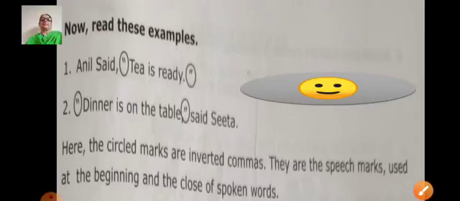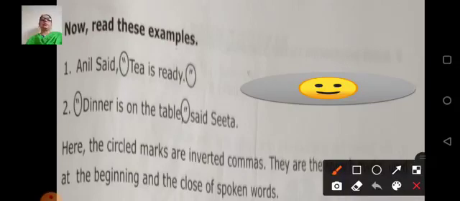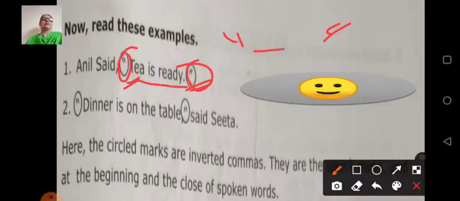Now read these examples. First, Anil said, tea is ready. Second, dinner is on the table, said Sita. Here the circle marks are inverted commas. Children, can you see here? Anil said. So these are the inverted commas. The first is called the opening inverted comma, and the one given at the end is called the ending inverted comma. So whatever sentence the speaker has said, we have to write between these commas. They are called inverted commas.